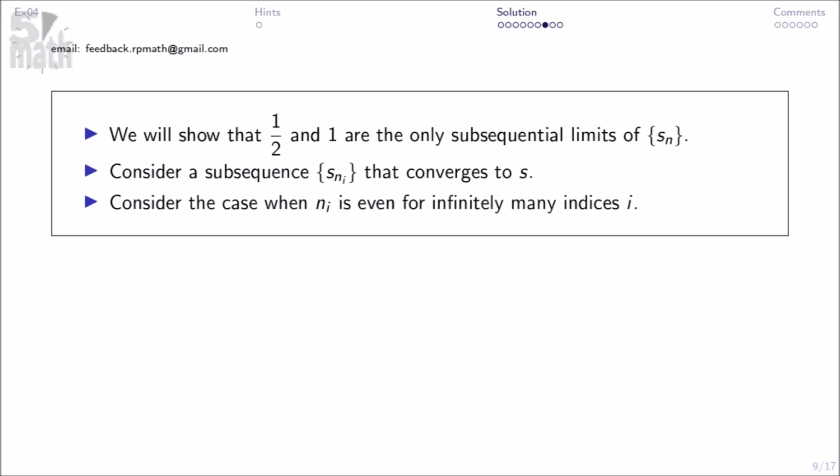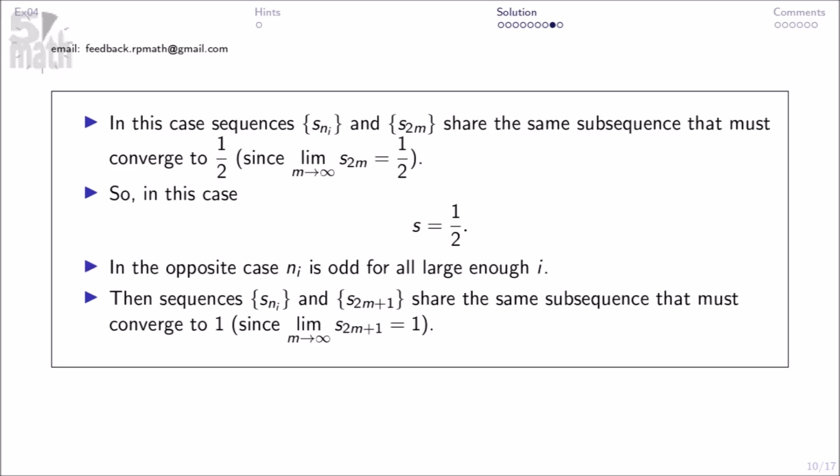Consider a subsequence Sni that converges to S. Consider the case when ni is even for infinitely many indices i. In this case, sequences Sni and S2m share the same subsequence that must converge to half, since this. So in this case, S equals half.